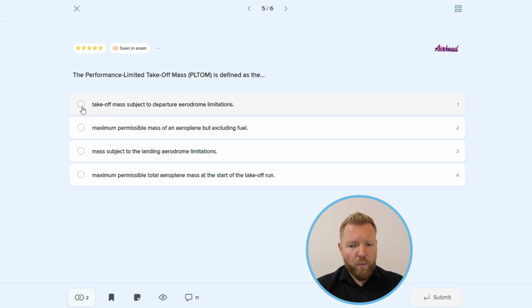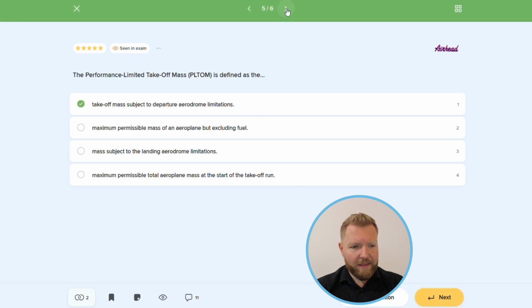Therefore, answer number 1 is correct. The performance-limited takeoff mass is defined as the takeoff mass subject to departure aerodrome limitations. I know that at first glance, answer number 4, maximum permissible total airplane mass at the start of the takeoff run, might seem correct as well, but it is the definition of maximum certified takeoff mass, sometimes also called maximum structural takeoff mass. So, answer number 1 is correct.